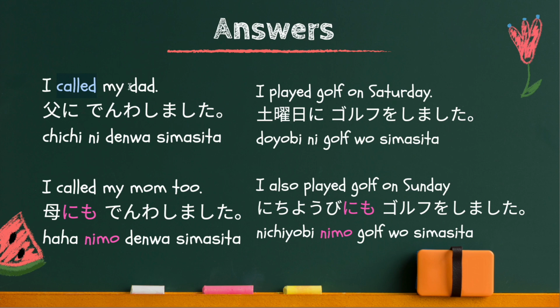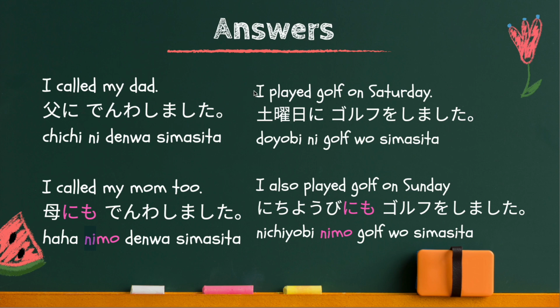That is, your dad is your target, your destination, the direction of your movement. Therefore, ni particle is used. I called my mom too. So this is 母にも電話しました。You cannot replace ni particle, so ni particle remains and you need to add mo after ni particle.